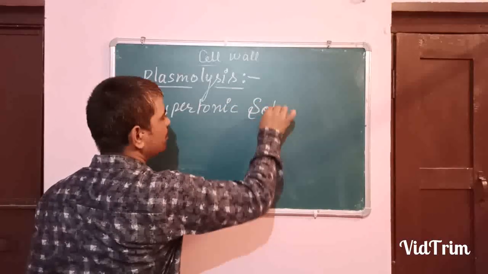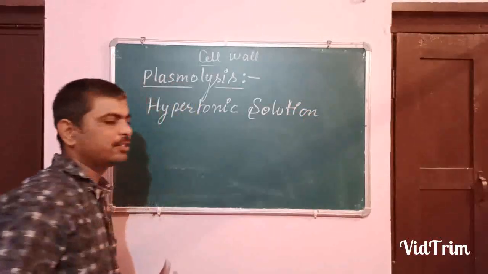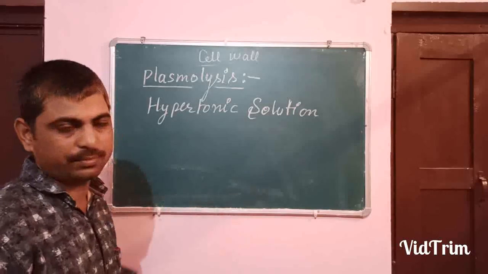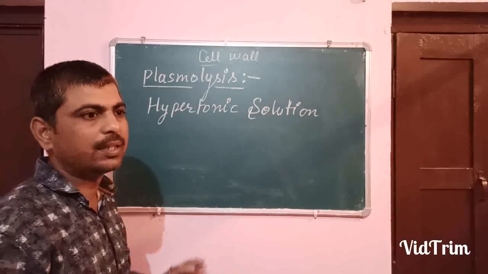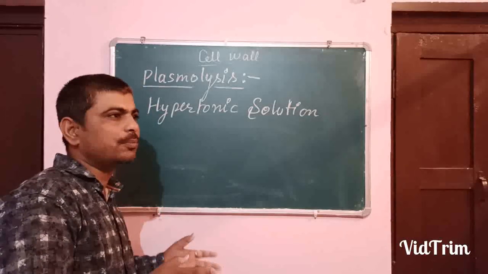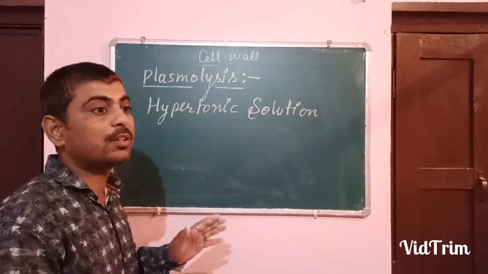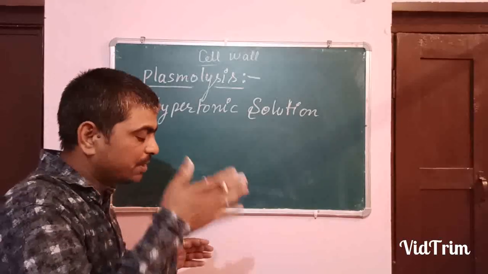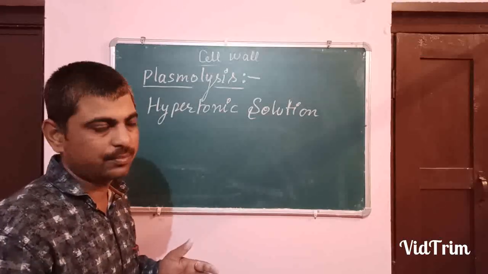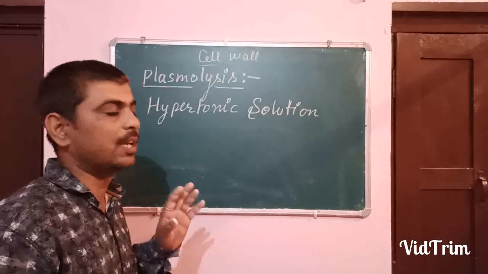Students, do you know, if a plant cell is kept in a hypotonic solution, it will swell but it will not burst because of the presence of the cell wall that counters the turgor pressure. Because of the rigidity of the cell wall, it is not able to take in the excess water. But this is not the case for animals, because they do not have an additional cell wall around them.